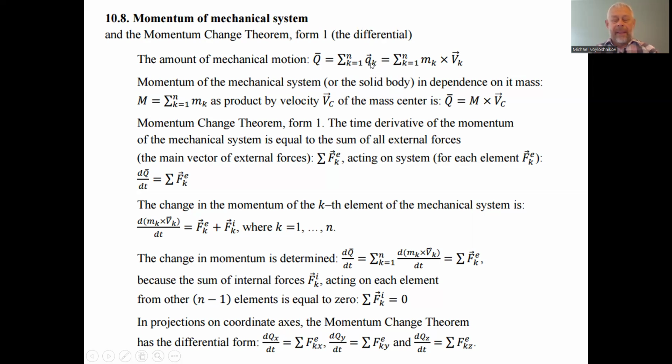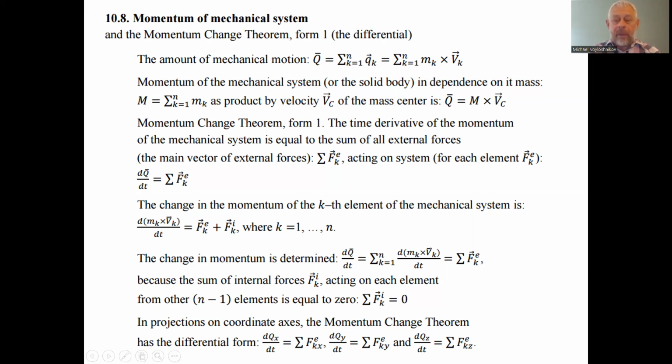The momentum of each single part is equal to the mass of the part multiplied by the velocity of that part of the mechanical system. Those could be parts of a mechanical system or just mechanical points as concentrated loads.